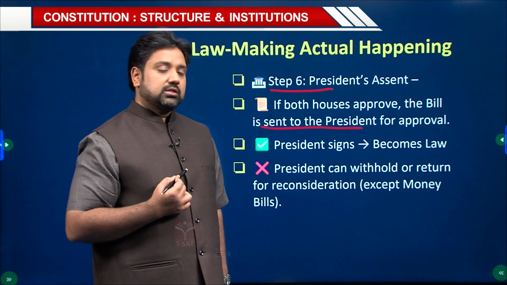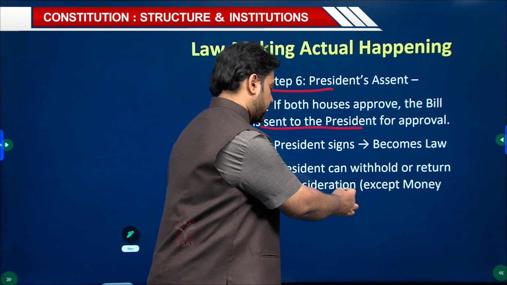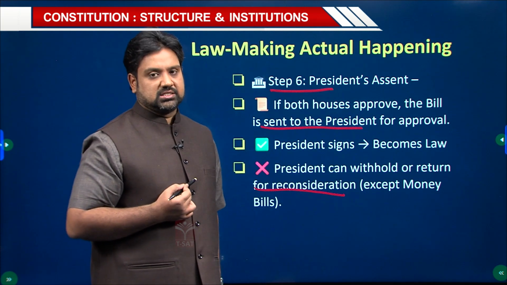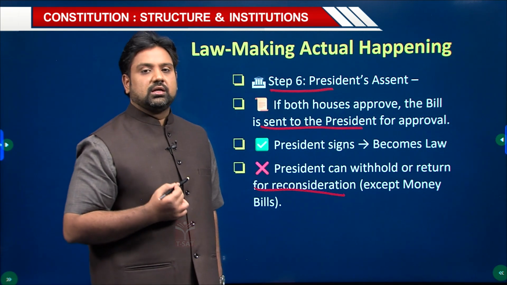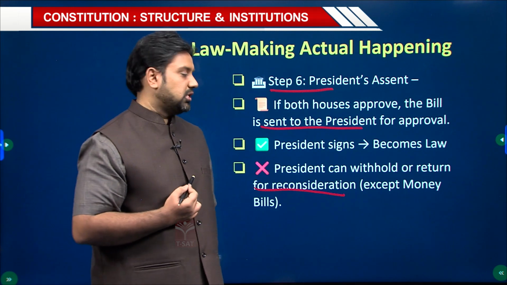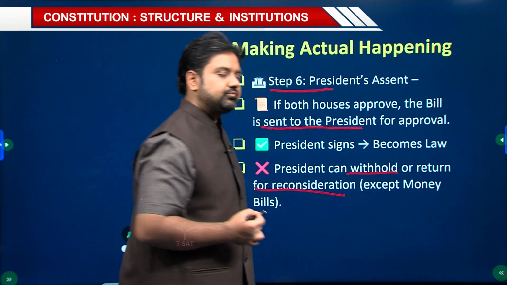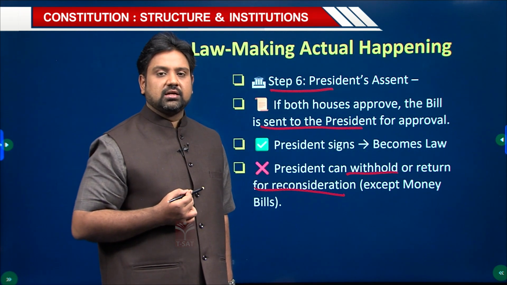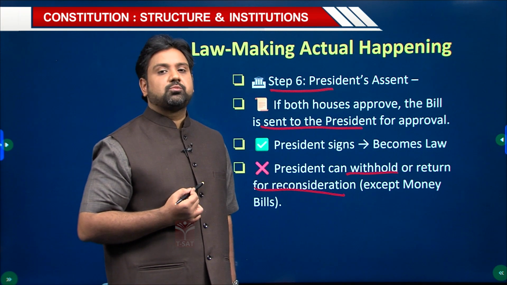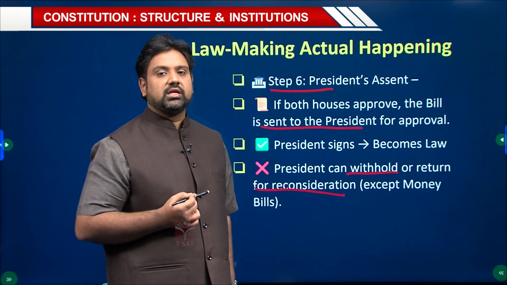And then remember, the President can withhold or return the bills for reconsideration. Since he is the ultimate authority when it comes to giving assent to the bill, if he feels that there are some provisions which may not be constitutionally valid, in that particular situation, he can withhold his assent. That is, he can simply remain silent, also known as pocket veto. Pocket veto means he will put that bill aside and will not give any kind of assent.